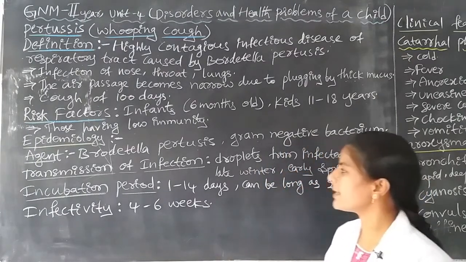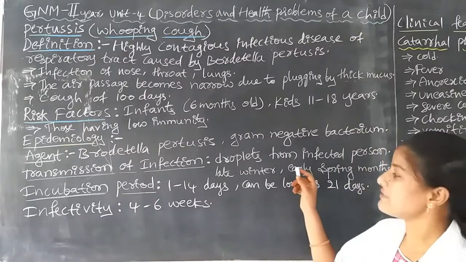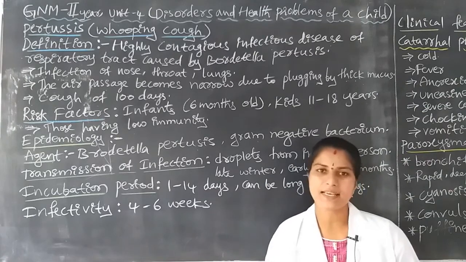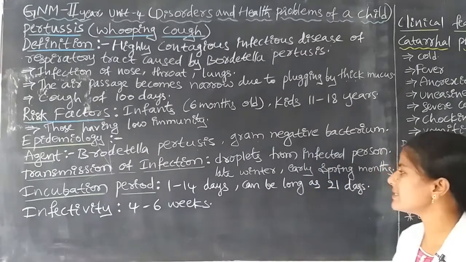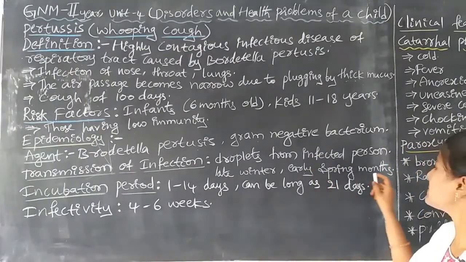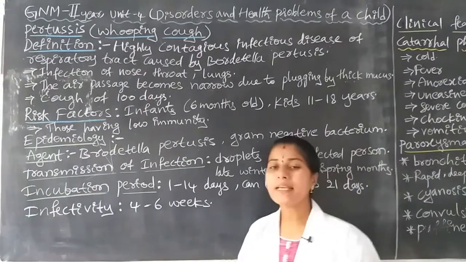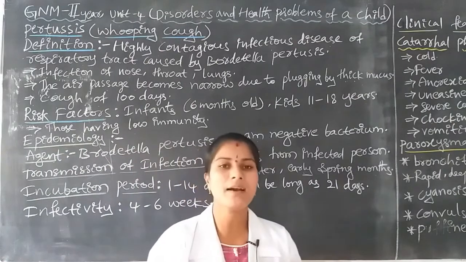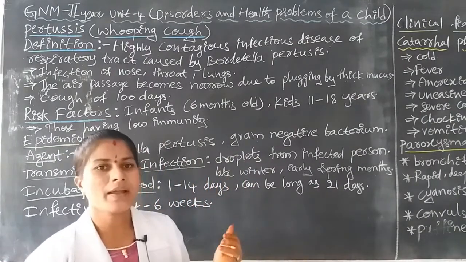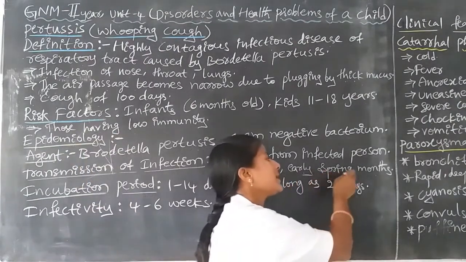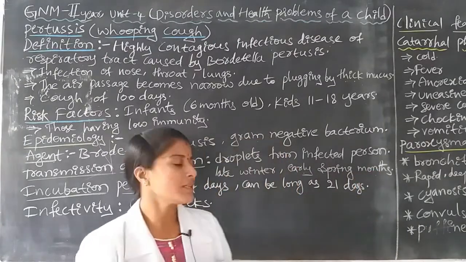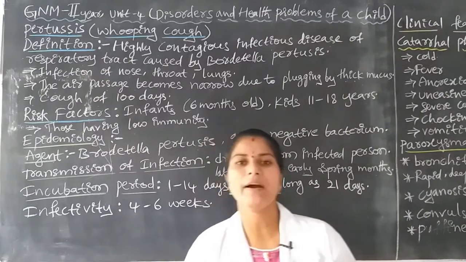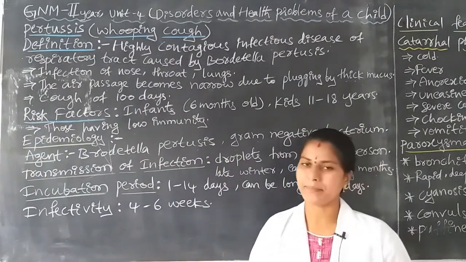Next, the disease is transmitted especially in the late winter season and early spring months. Early spring months are the most favorable for this organism. Late winter season and early spring months, this period is favorable for growth of the bacterium.